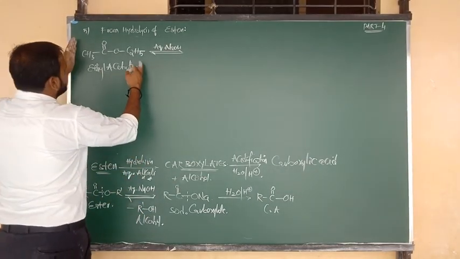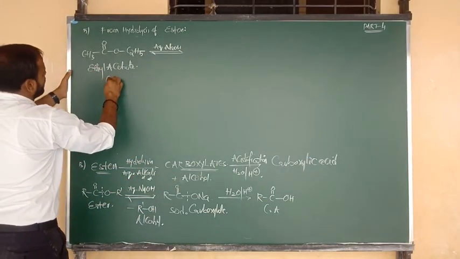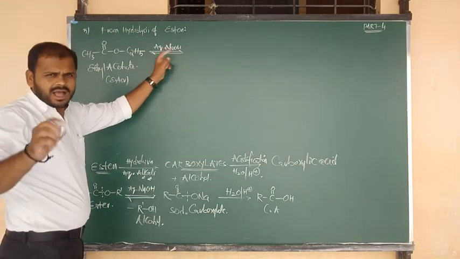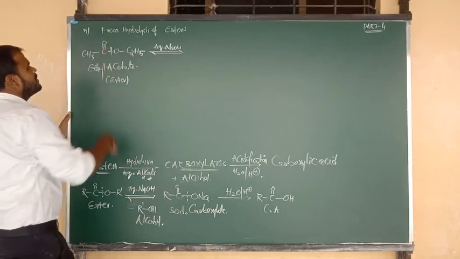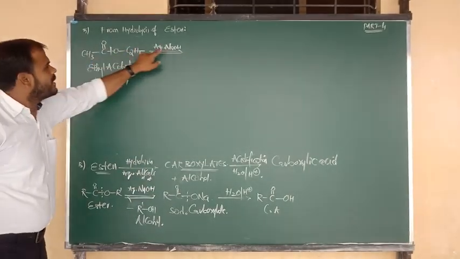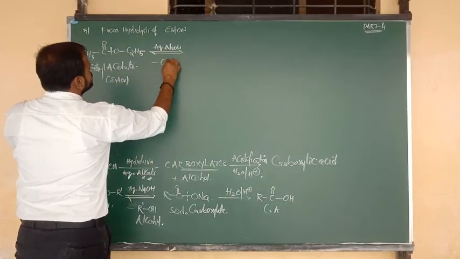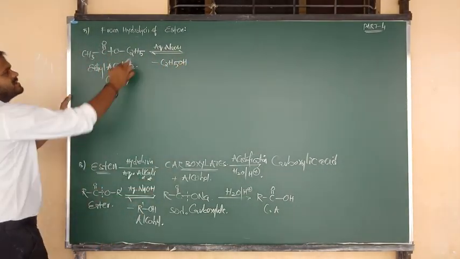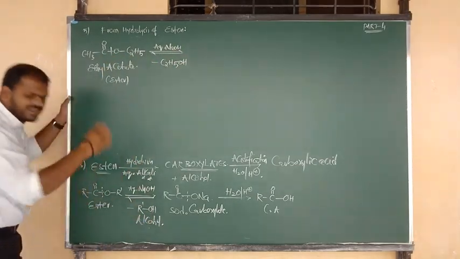So what is the example here? Ethyl acetate, it is an example of what? Ester. It undergoes hydrolysis using aqueous NaOH, so bond breaking between carbon and oxygen. C2H5O minus, the ethoxy, takes hydrogen and is removed in the form of alcohol. The alcohol is nothing but ethyl alcohol, C2H5OH.